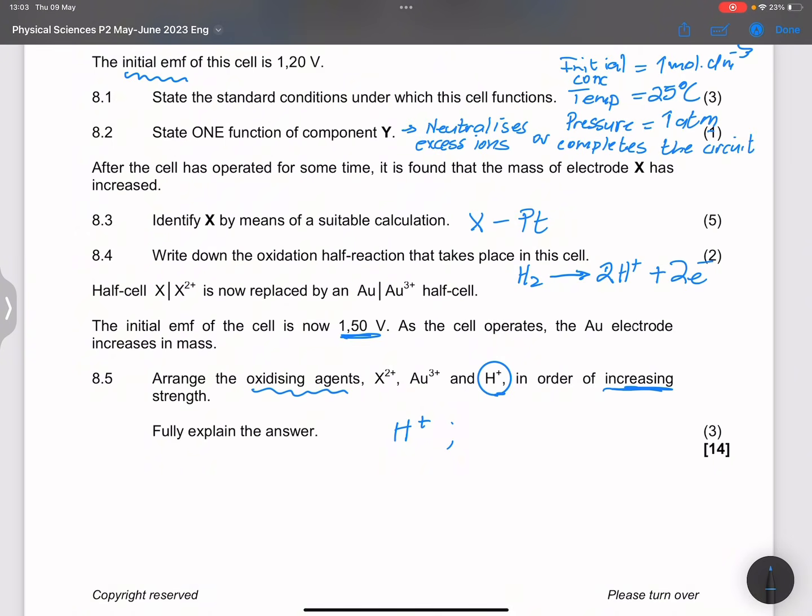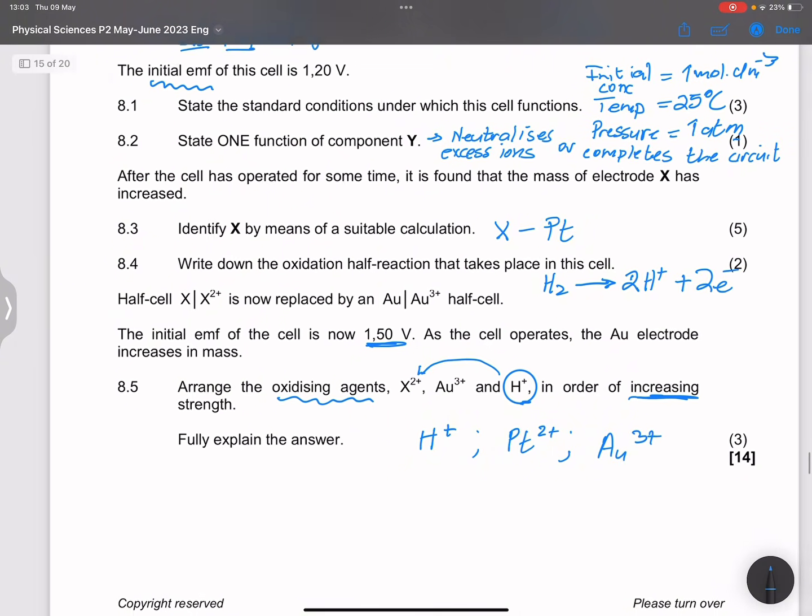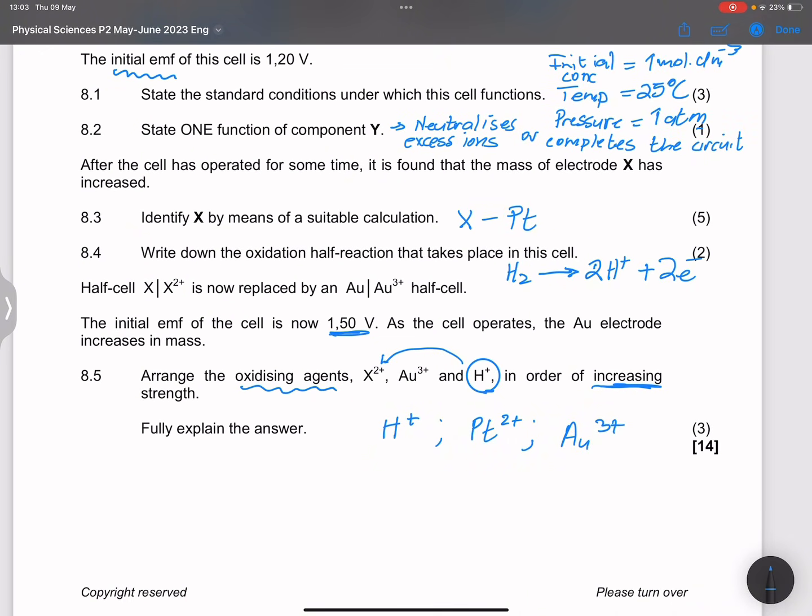And then remember that we had X2 that gave us a potential of 1.2. So in terms of the strength, definitely PT2 plus would be the one that follows. And then finally, it would be AU3 plus. Okay, right.